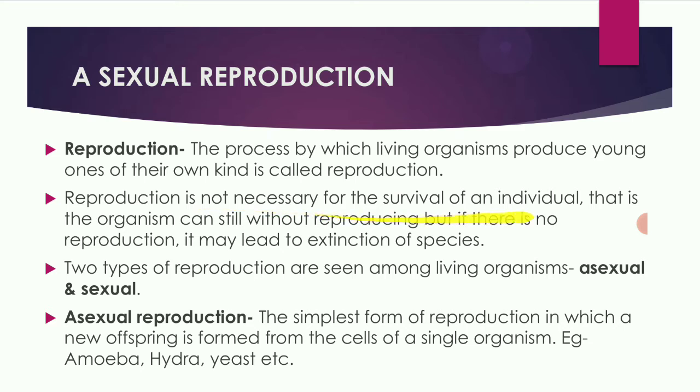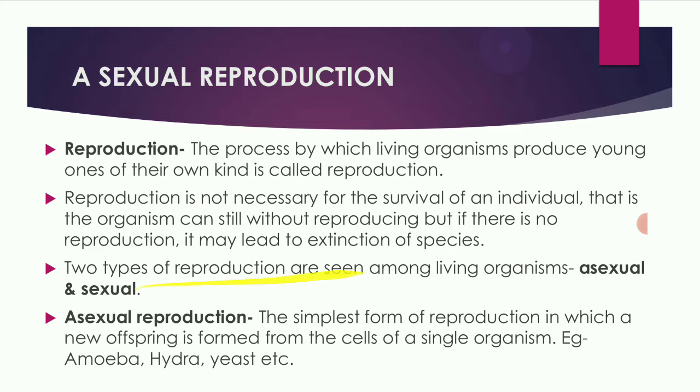Reproduction is not necessary for the survival of an individual. That is, the organism can still live without reproducing. But if there is no reproduction, it may lead to the extinction of the species. So without reproducing, the organism can live, but if reproduction does not occur, it leads to the extinction of the species.